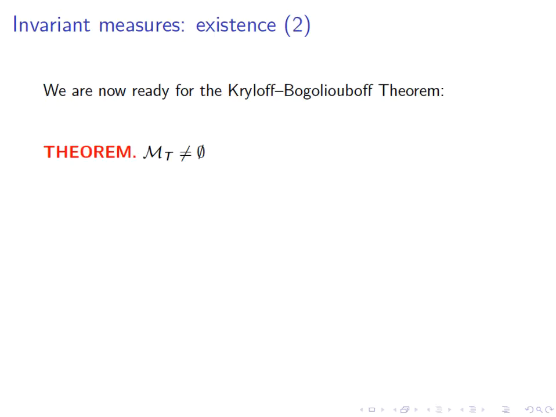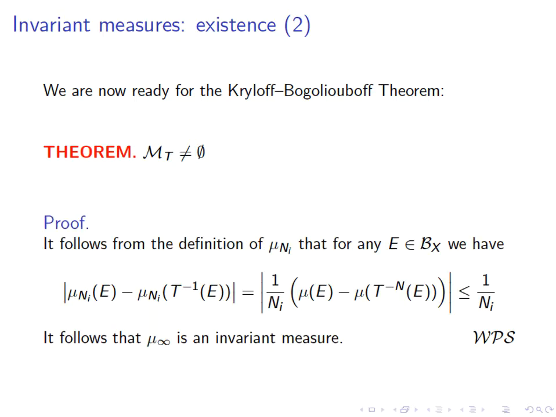and the convergent subsequence converges to a measure which we can call mu infinity. We're now ready to state what is known as the Krylov-Bogolyubov theorem, which is very easy to state. M sub T is non-empty. And how do we prove that? Well, the claim is that the measure mu infinity that we just obtained a moment ago is the invariant measure.